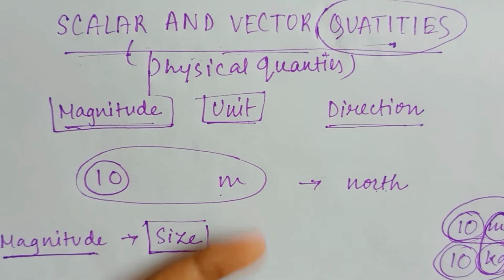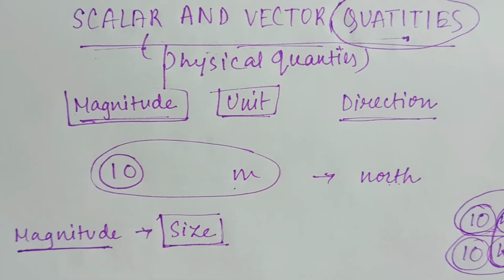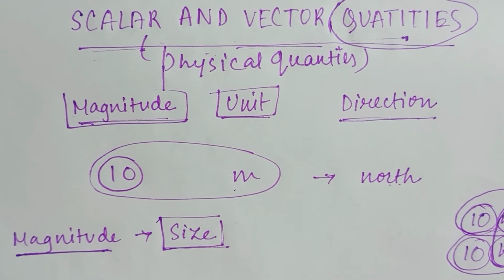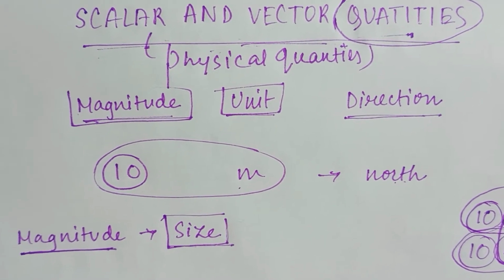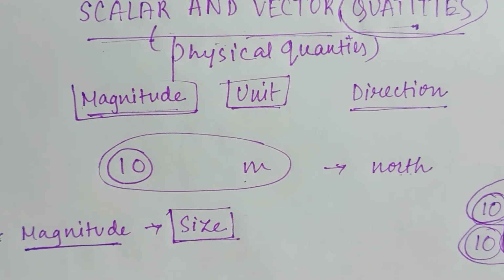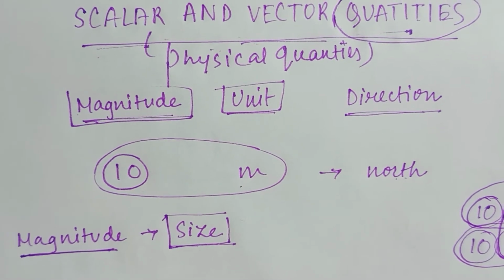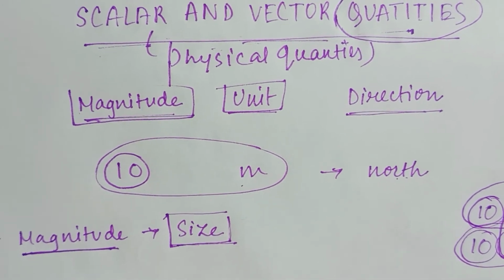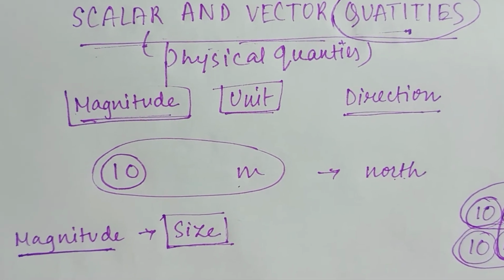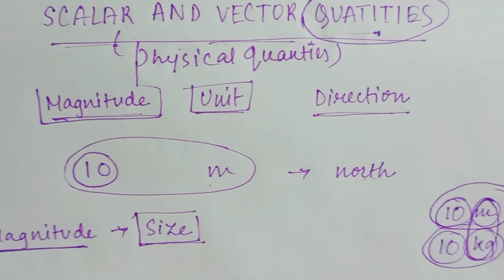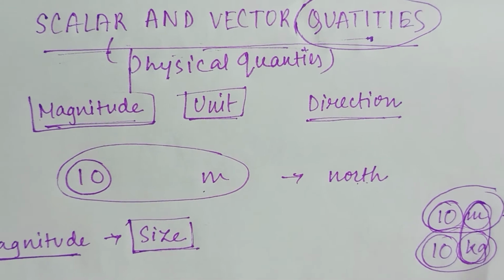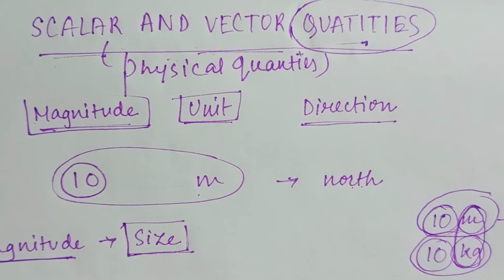But before giving you this example, let me give you an easy example. Suppose I go to a shop and I tell the shopkeeper, give me 10 kg of mangoes. He will give me 10 kg of mangoes. What is the quantity? It is the quantity of mass, right? Kg is the unit of mass. That means I'm telling him about the mass. In this case, you can see I'm not saying give me 10 kgs of mangoes towards the north. I'm not telling any kind of direction.